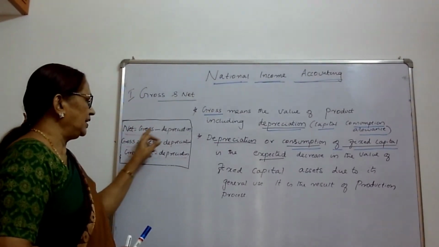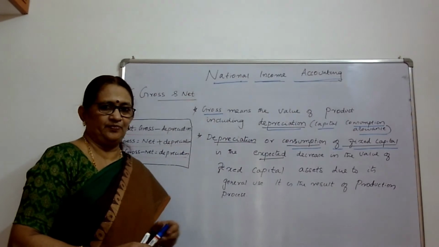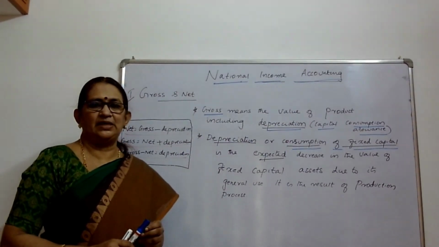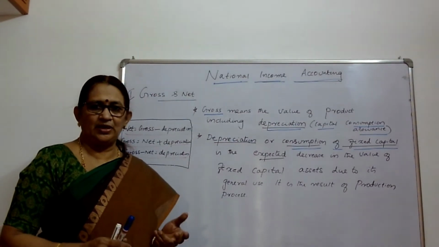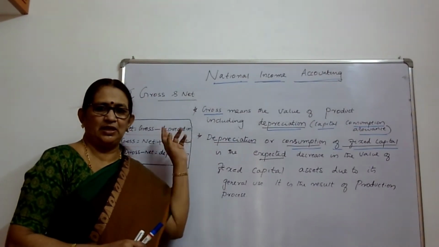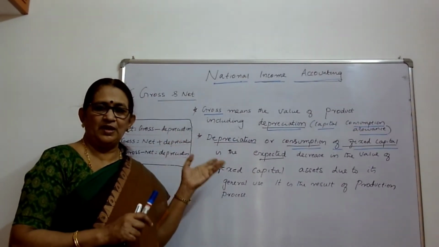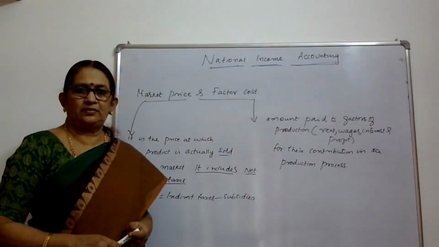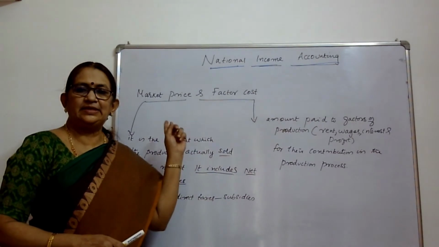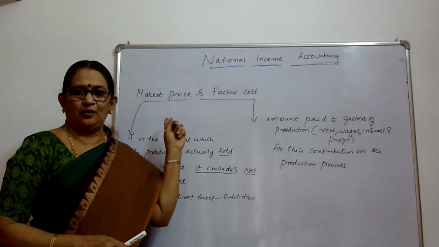Gross concept includes depreciation. When we deduct depreciation from gross, we get net. So, naturally, net plus depreciation is equal to gross. So, the difference between gross and net is depreciation. Next is market price and factor cost.